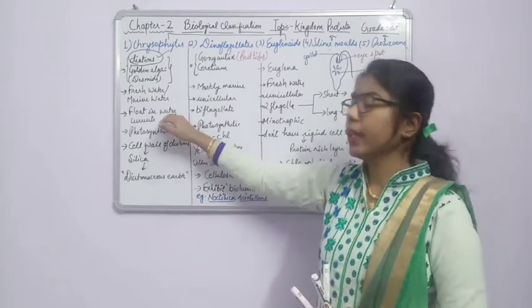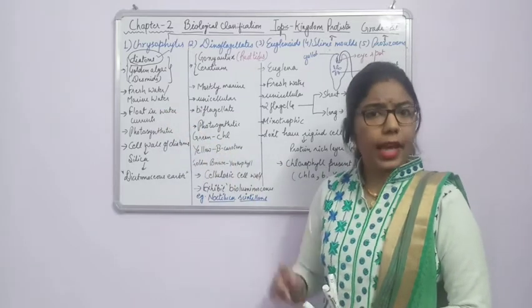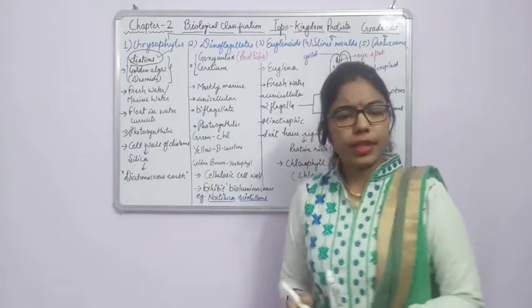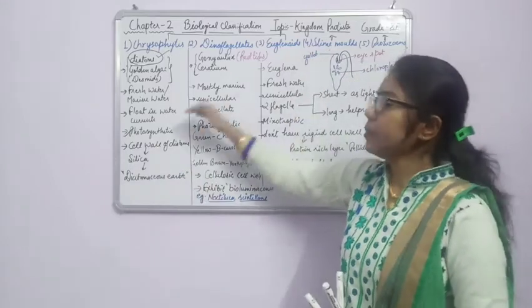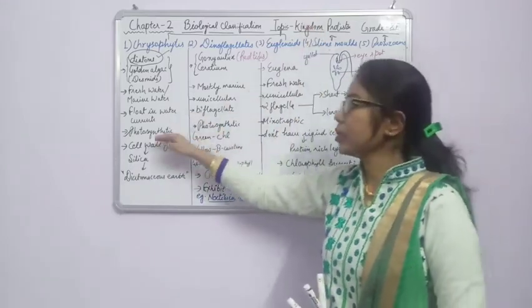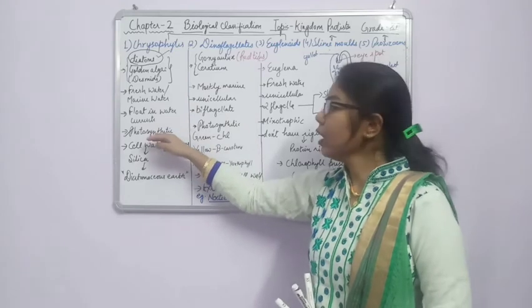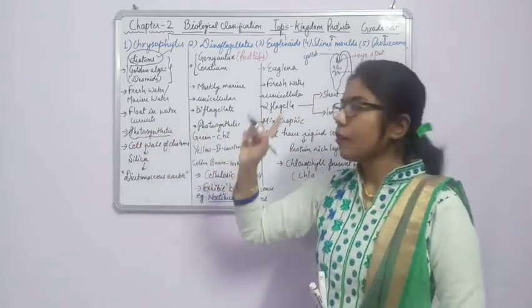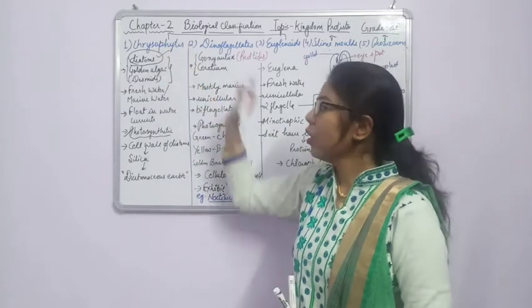Okay. Here, so this can act as a producer also. Now, another is mode of nutrition. As we have said that it comes under the kingdom Protista. So mostly they can be photosynthetic. Fine. So here the mode of nutrition is photosynthetic in the chrysophytes.